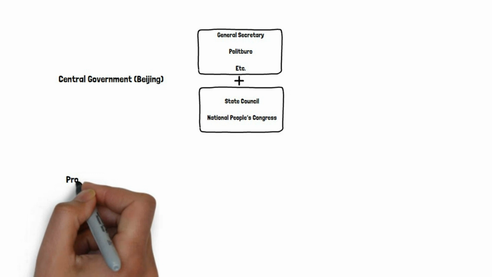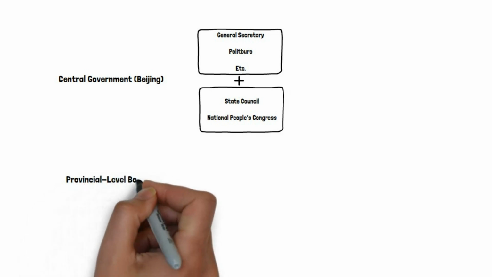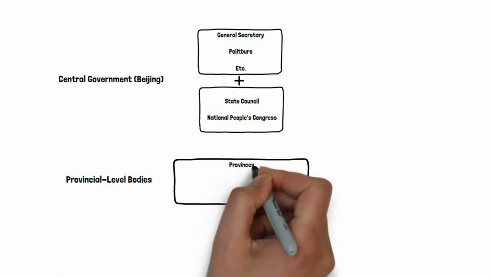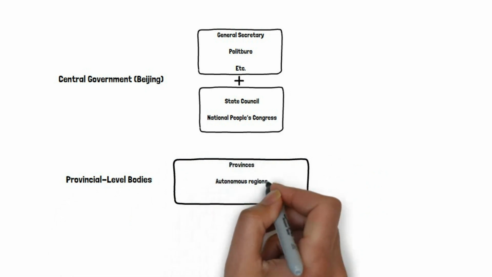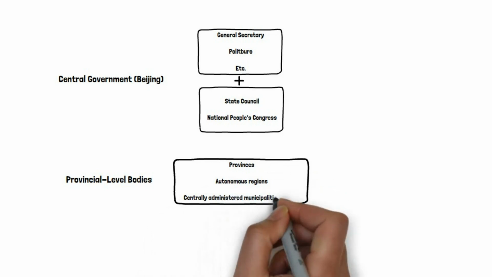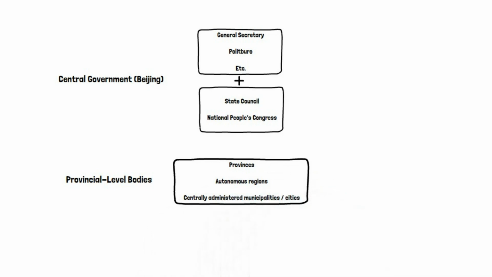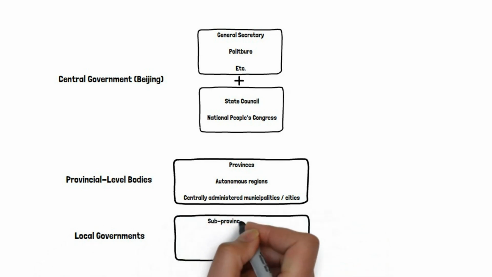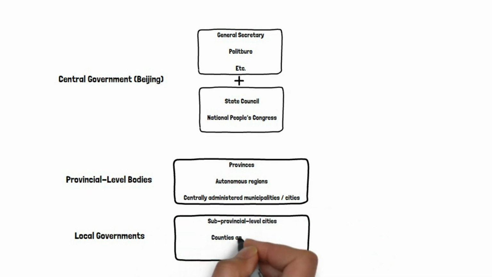The second layer consists of the provincial-level bodies. These are the governments of provinces, autonomous regions, and centrally administered cities, like Beijing, Shanghai, Tianjin, and Chongqing. It also includes leadership of provincial or regional ministries. Finally, the third layer consists of various local governments. These cover sub-provincial level cities, counties, townships, and villages, each with their own local congresses or committees.